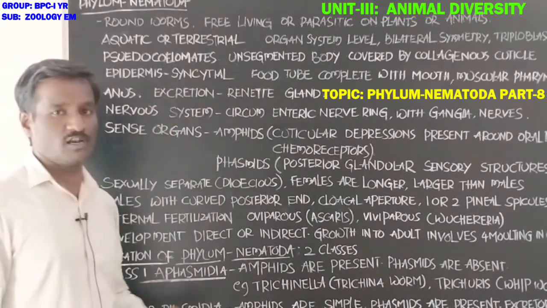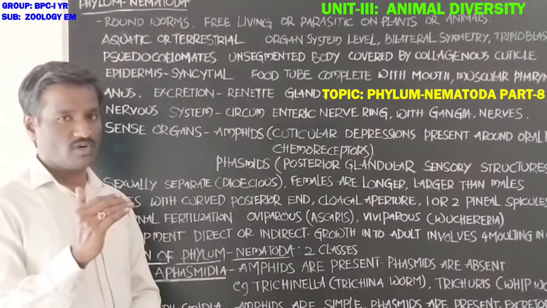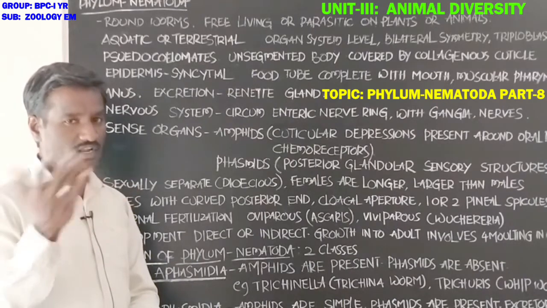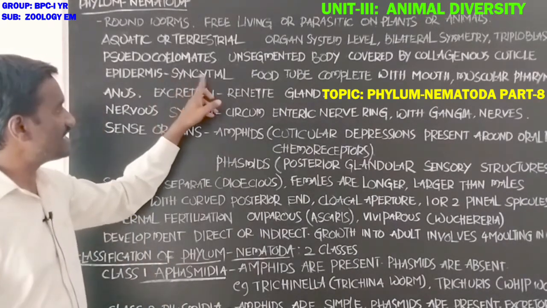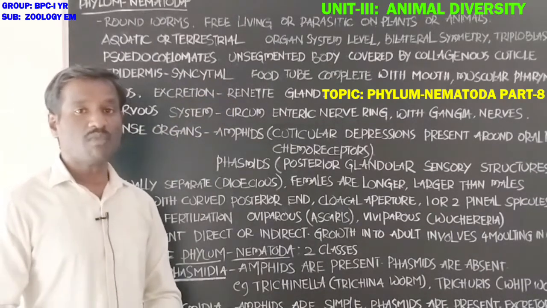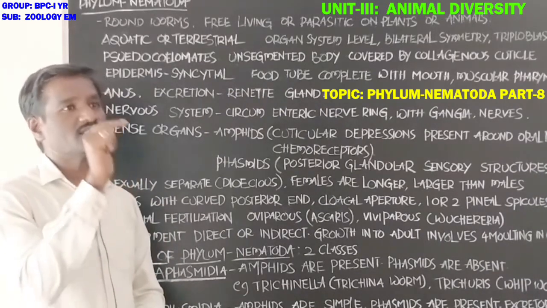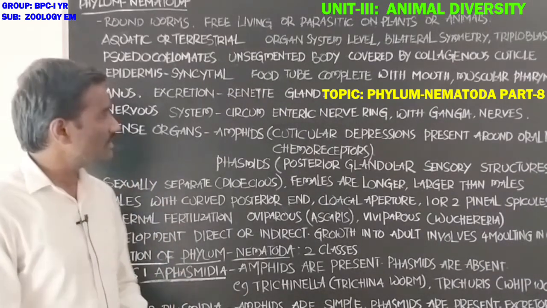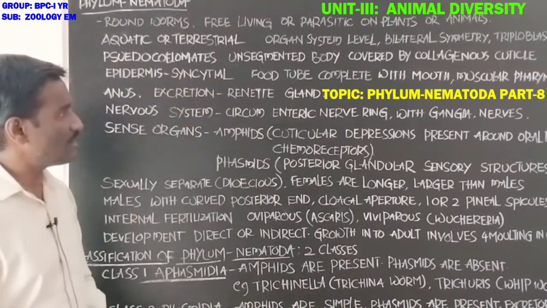Epidermis is syncytial. Epidermis, students, is the outer layer of the dermis. Syncytial means multinucleate; a larger number of nuclei are present in the cell. That is called syncytial. Epidermis is syncytial.